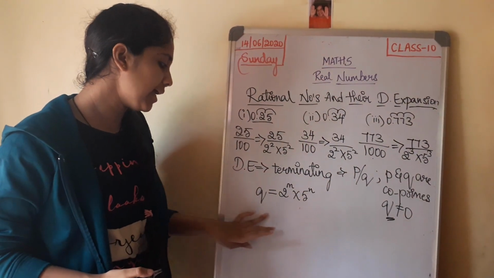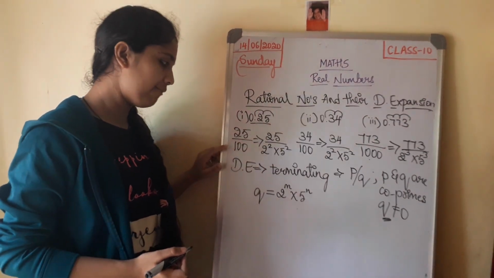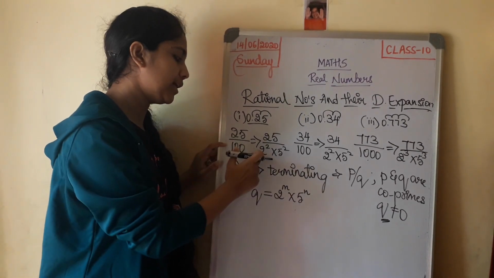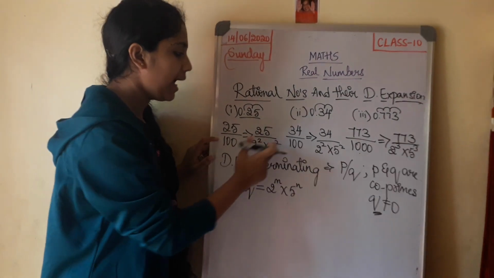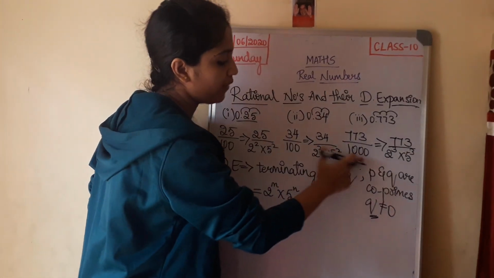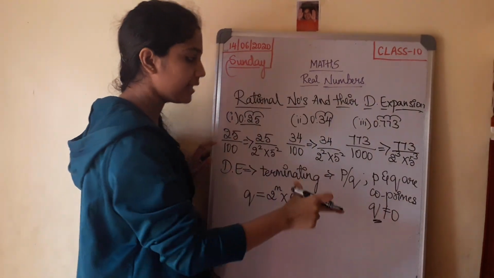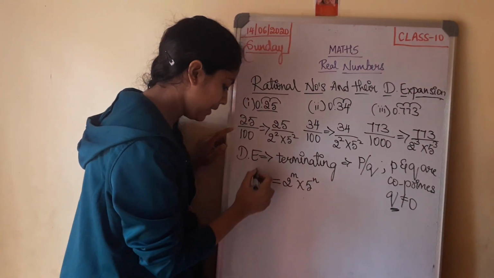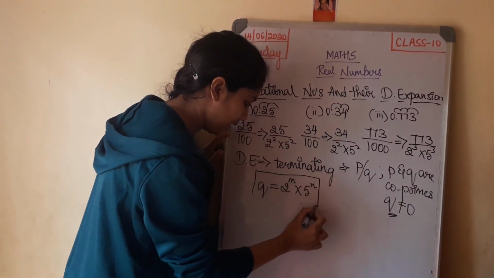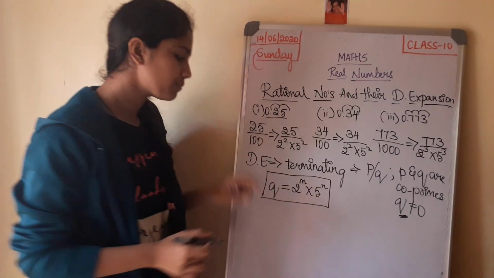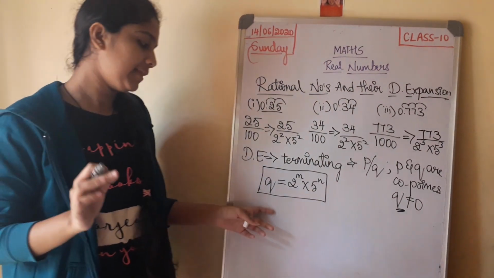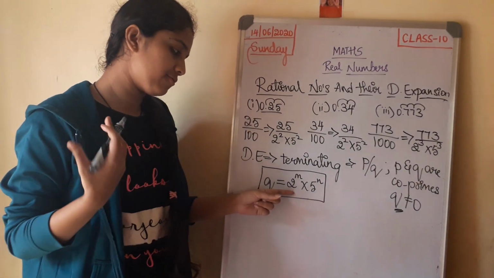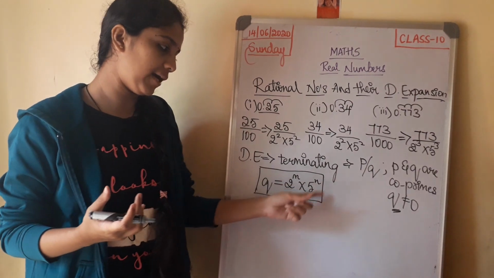So when you factorize q, suppose you have 100, when you factorize this, you get 2 square into 5 square, and you have 1000. When you break down 1000, you get 2 cube into 5 cube. So it means that if the decimal expansion of a number is terminating, then q, when it is factorized, is 2 power m into 5 power n.